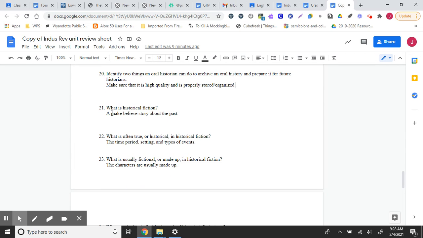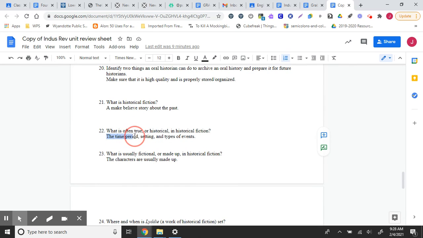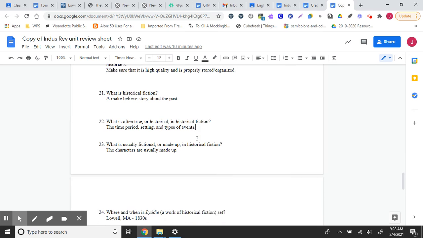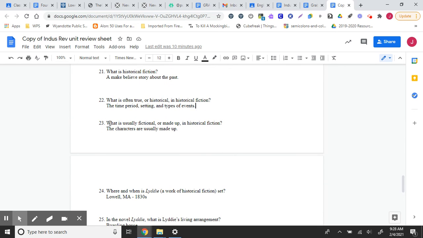What is historical fiction? We break down these two words. It's a make-believe story about the past. So historical being in the past, fiction being not true. However, there are some true things that take place in historical fiction. Usually the time period, the setting, and the types of events are all things that are pretty real. What is usually fiction? Usually the characters are made up, and that is to either entertain the reader and to teach them about the past.